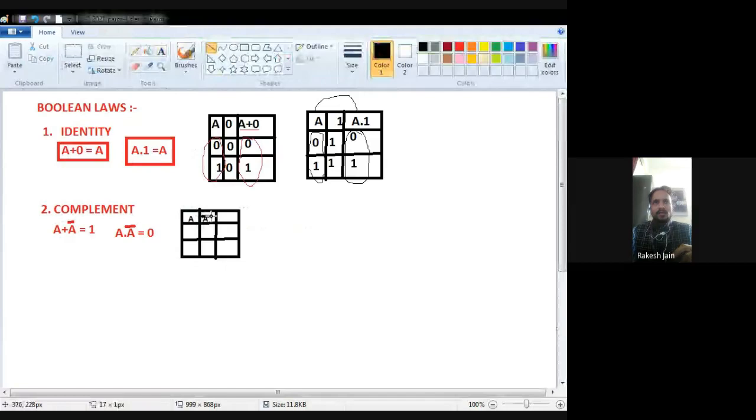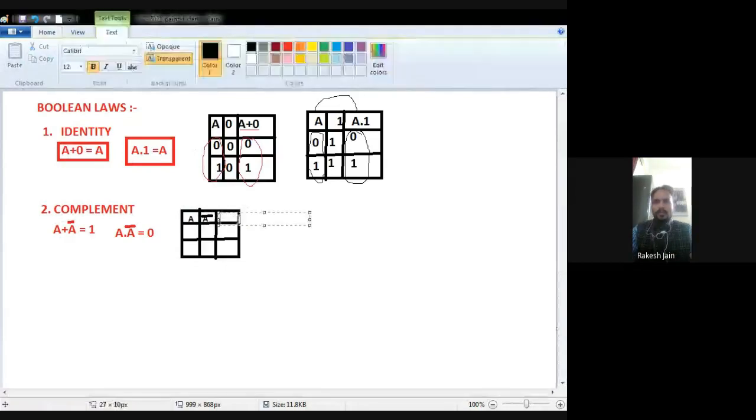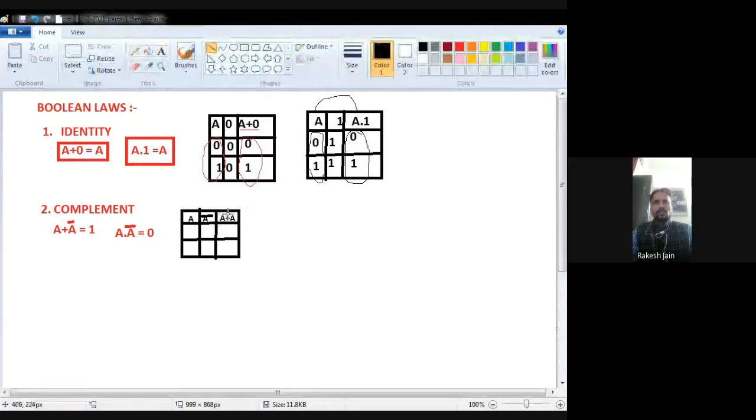What we want in the first case is A plus A bar. So here we are going to do A plus A bar and we will check.